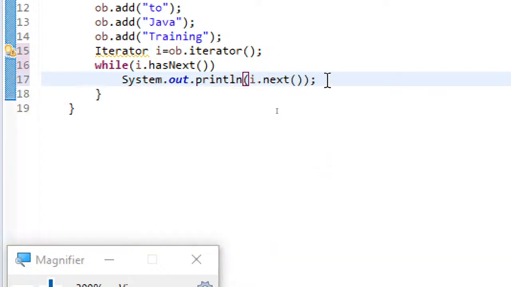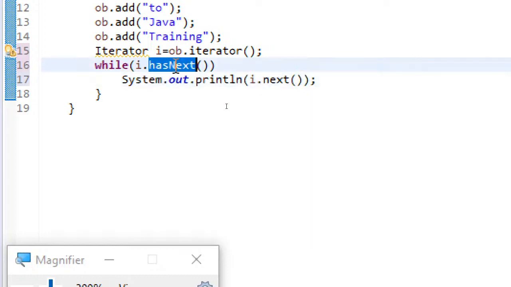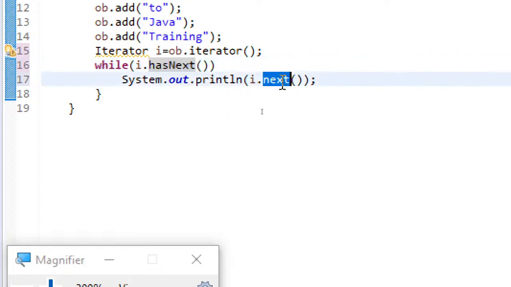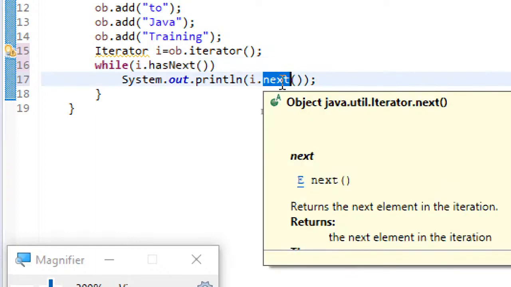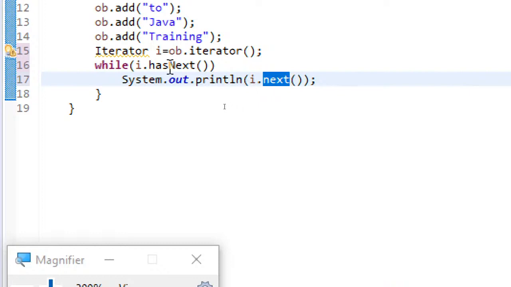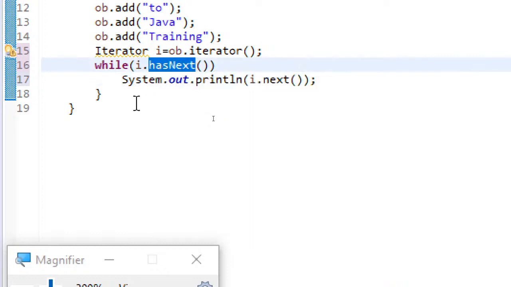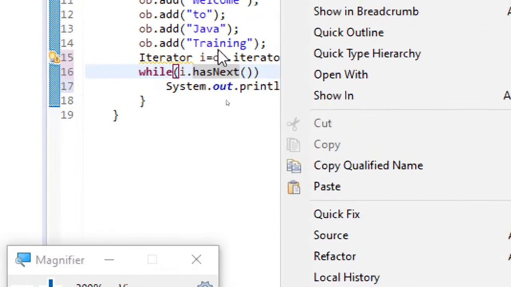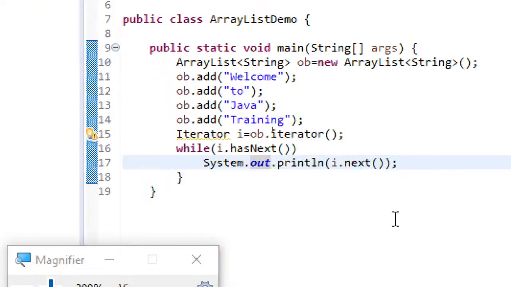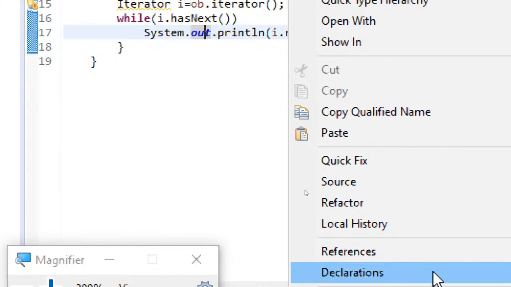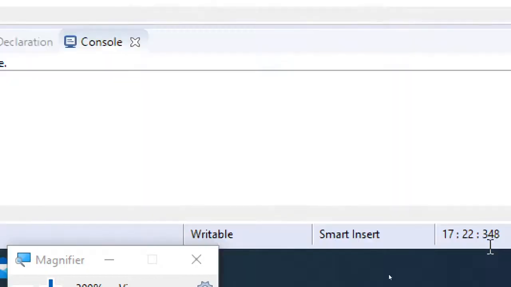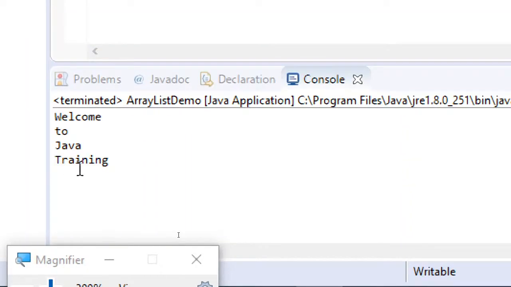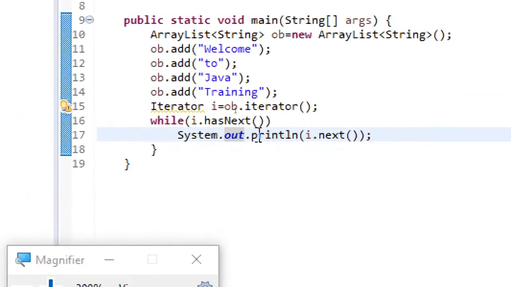So if there is a next object, then the iterator will return true with this method hasNext. And what is that object? This next method will return. So the next method returns the next element. hasNext will check if there is a next element. So that's the purpose. Let's first save this, and then if I just run this, I'm just showing you the different ways of enumerating over the collection.